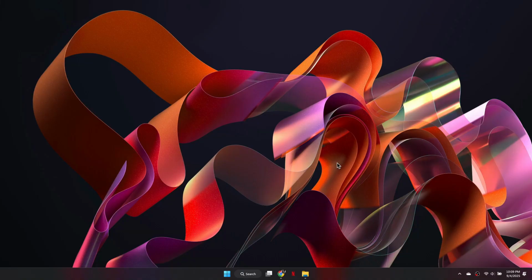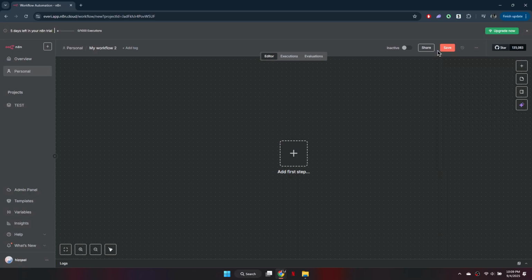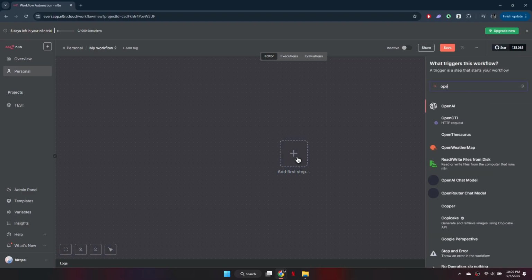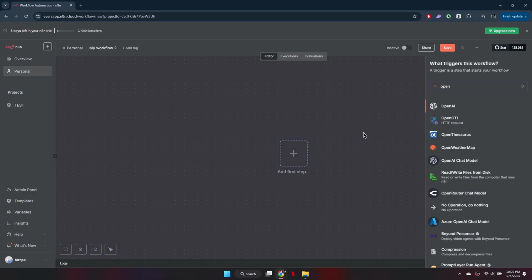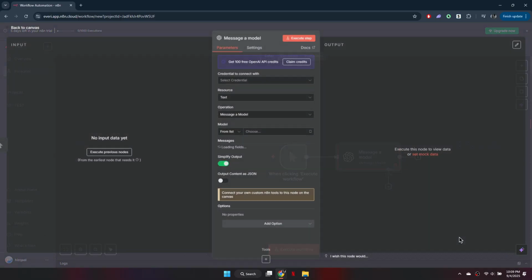Alright, let's begin. Before you build anything with ChatGPT and n8n, you first need to set up OpenAI credentials. These credentials allow n8n to connect with the OpenAI API, just like giving it a password. Once you set them up, you can reuse them in any workflow.